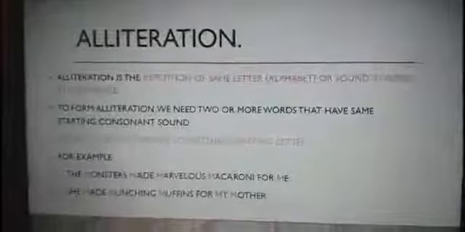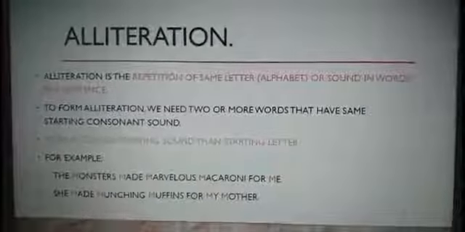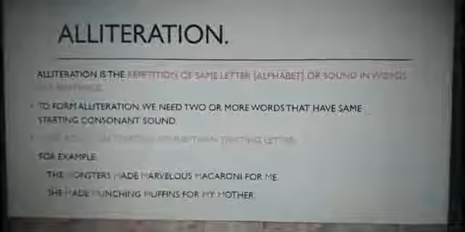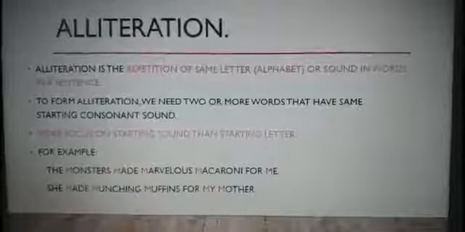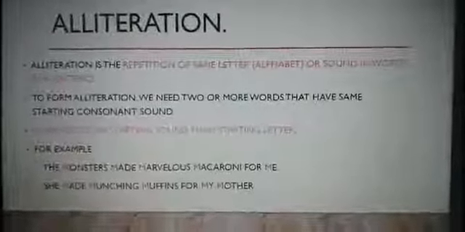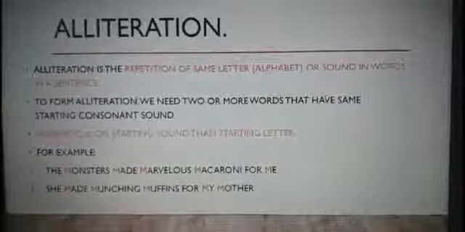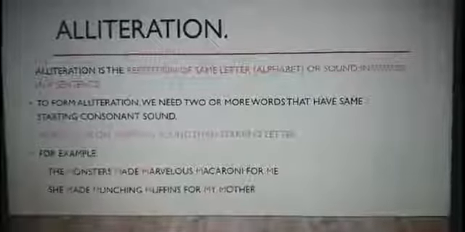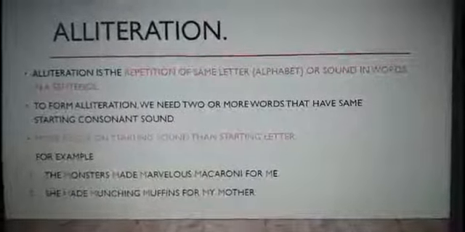Now, next is alliteration. Alliteration is the repetition of the same letter or alphabet or sound in words in a sentence. To form alliteration, we need two or more words that have the same starting consonant sounds. In alliteration, the focus is more on the starting sound than the starting letter. For example, the monster made marvelous macaroni for me. Here the repetition of the alphabet M is there in the whole sentence.